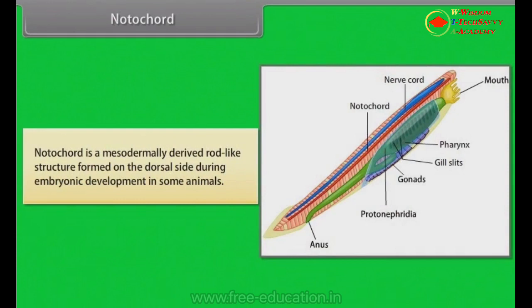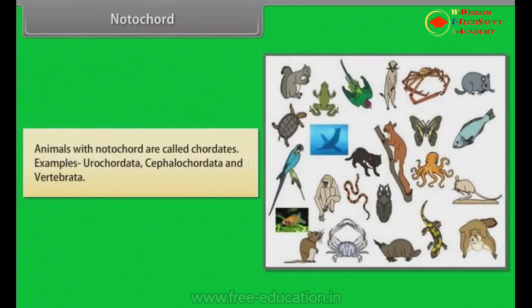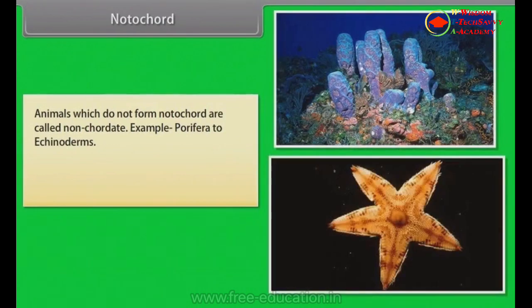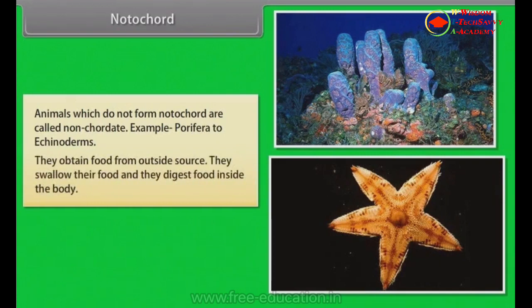Notochord is a mesodermally derived rod-like structure formed on the dorsal side during embryonic development in some animals. Animals with notochord are called chordates. Example, Urochordata, Cephalochordata, and Vertebrata. Animals which do not form notochord are called non-chordates. Example, Porifera to echinoderms. They obtain food from an outside source. They swallow their food and they digest food inside the body.